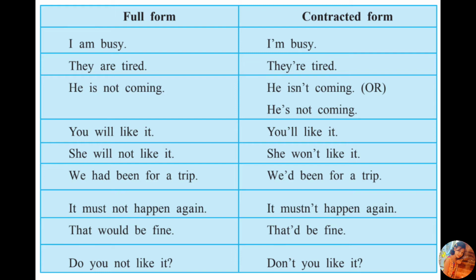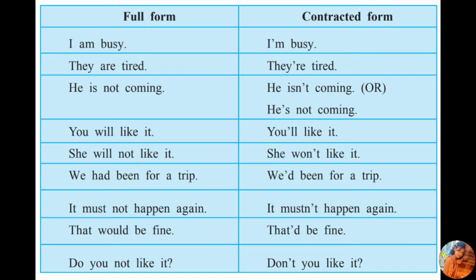Here are two columns. First column is for full form and second column is contracted form. Full form means the full word and contracted form means short form. We can see the short form in our textbook. There are so many words that are written in short form. I am busy. In contracted form, they just added I and am and it becomes I am busy.